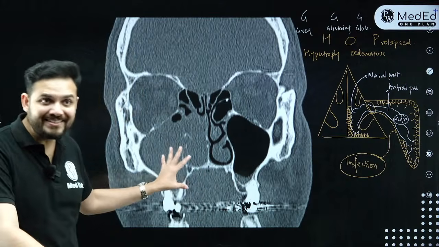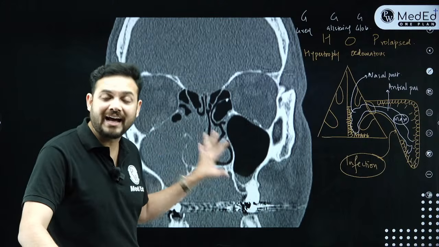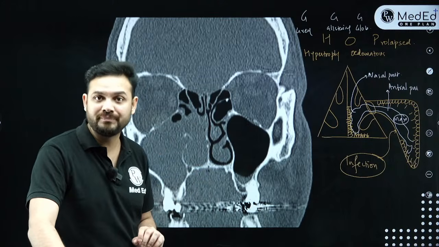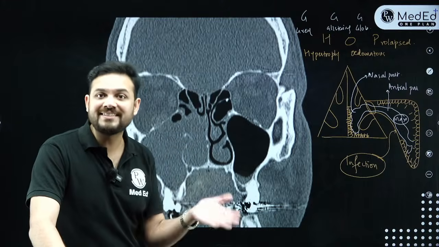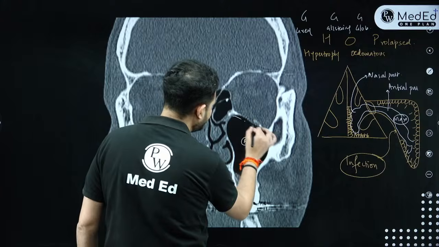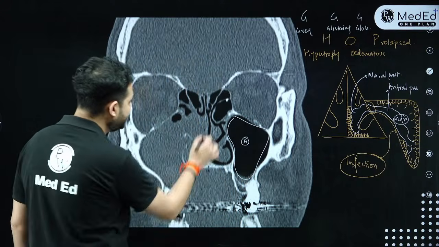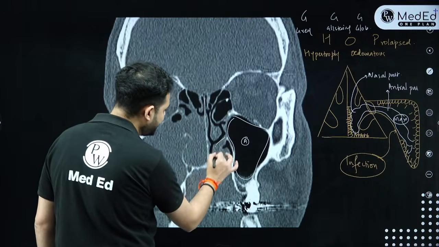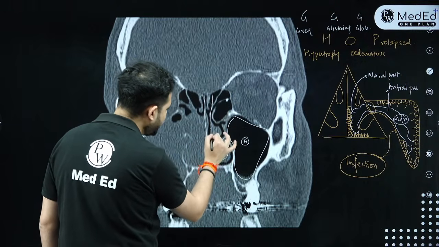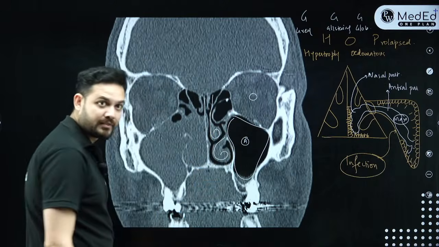If I give you a CT scan, anything on CT, white is bone, black is air, grey is soft tissue. Now, what is your normal sinus containing? Normal sinus is containing air. This is your maxillary sinus, and it has air. In the center, this is your nasal septum. This is the inferior turbinate. This J-shaped structure is your middle turbinate, right? This is your orbit. Correct?